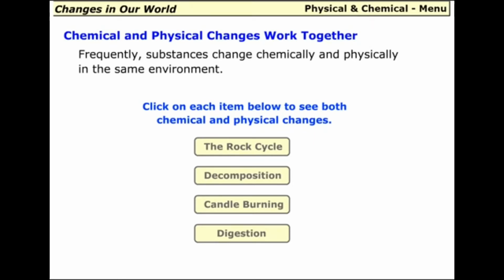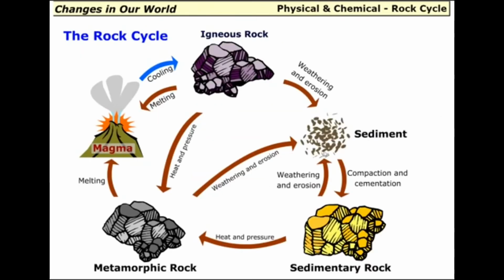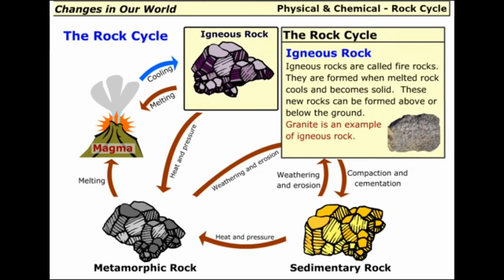Let's look at each item below to see both chemical and physical changes. The rock cycle. There are three main types of rock. Igneous rocks are called fire rocks. They are formed when melted rock cools and becomes solid. These new rocks can be formed above or below the ground. Granite is an example of igneous rock.